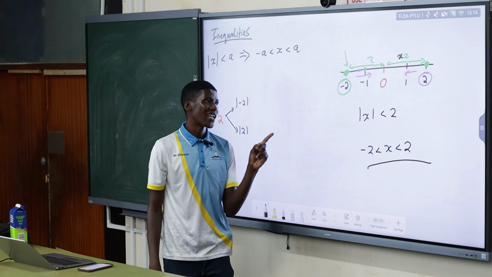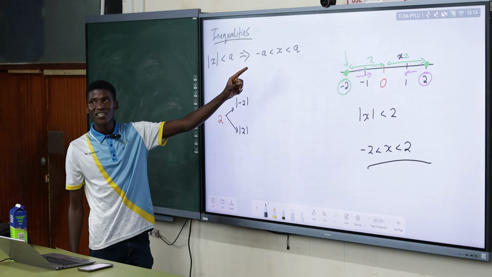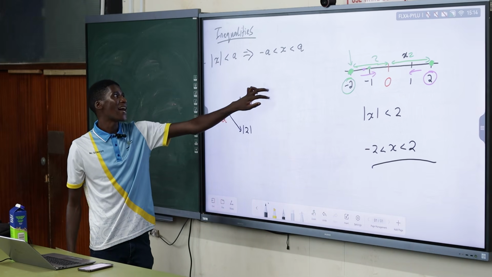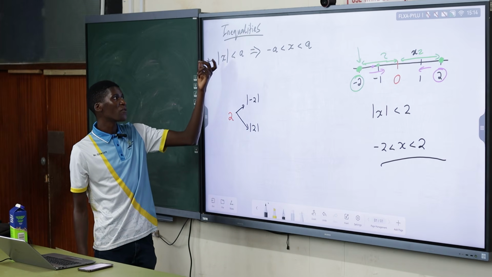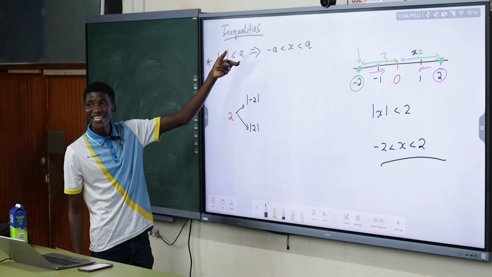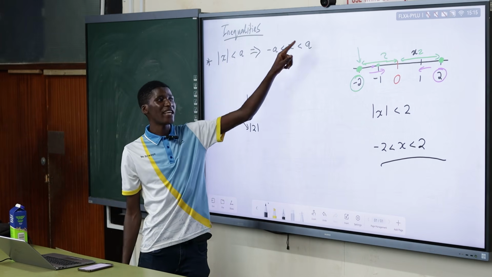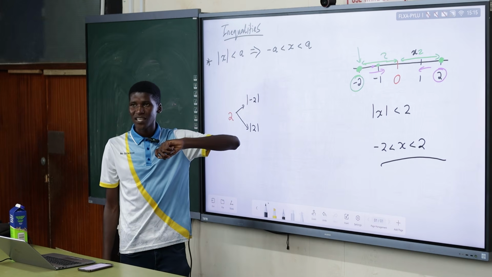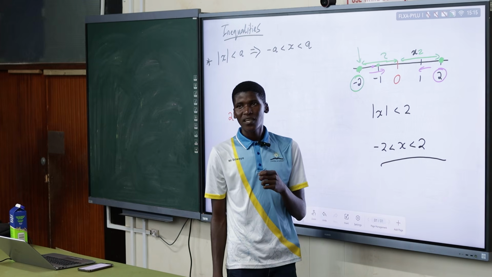Okay, let's see that logic of yours and look at it. Is it different? It is not different. It should say the absolute value of x, an unknown number x: for the distance of x away from 0 to be less than a, your x must be any number between negative a and positive a. So any number between negative 2 and positive 2.